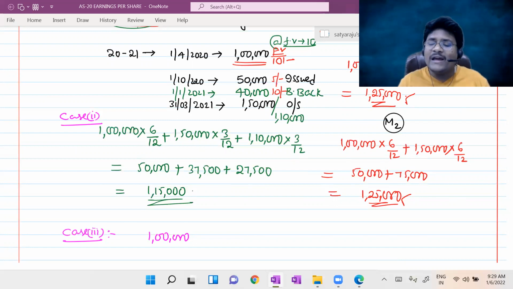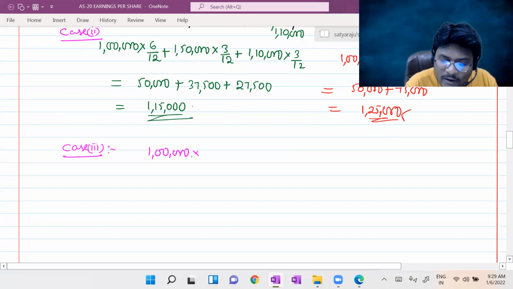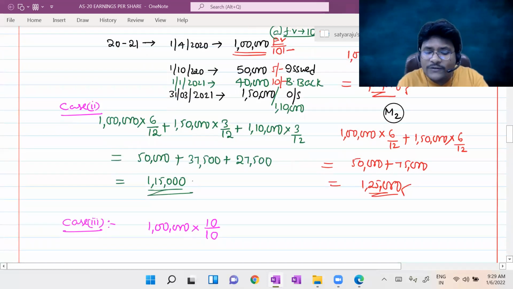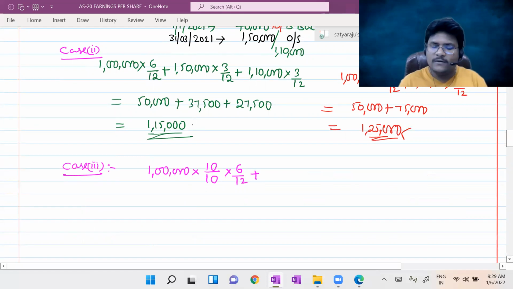So in the same way, in the earnings contribution also for that particular shareholder, earnings will be available based upon the paid up value only. That's why along with the period value weight, we should also consider paid up value weight. Here the paid up value was out of 10 rupees, 10 rupees was paid up. Sir, how many number of months outstanding? As you know, 6 months. Now the period value weight was 6 by 12 plus.